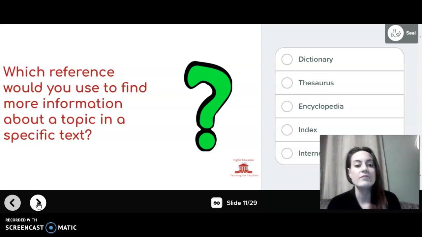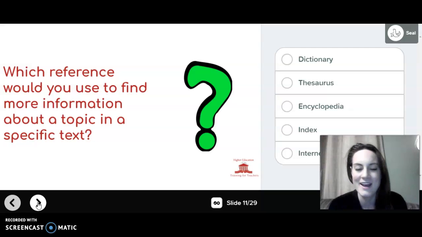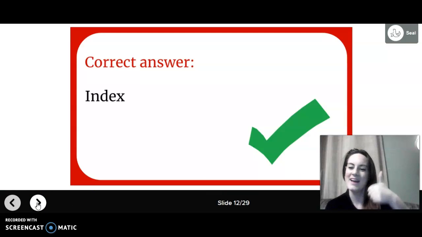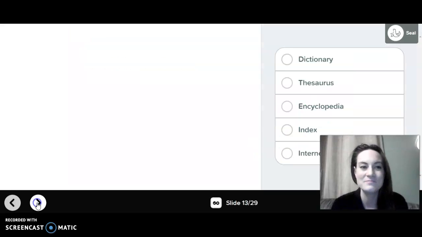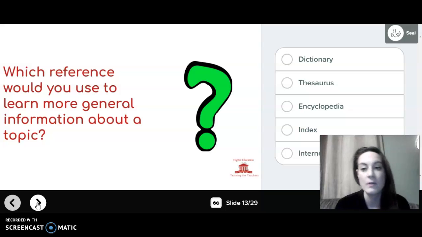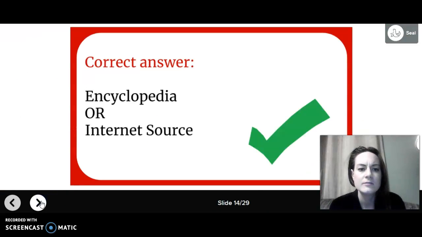Okay, which reference would you use to find more information about a topic in a specific text? So it's a specific text. I think that would be an index. Index, correct answer. Awesome. Okay. Which reference would you use to learn more general information about a topic? I think you could use a few different things for this, but I'm going to go with maybe encyclopedia. Okay, an encyclopedia or internet source.